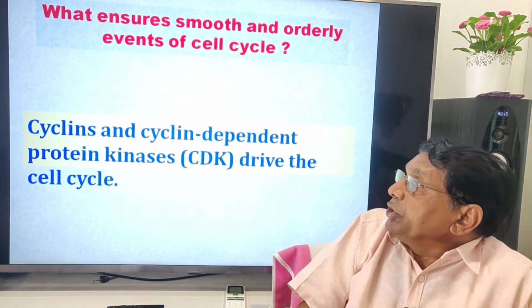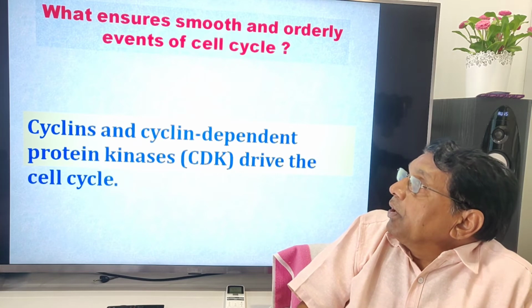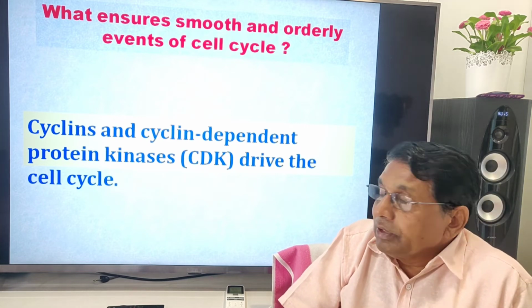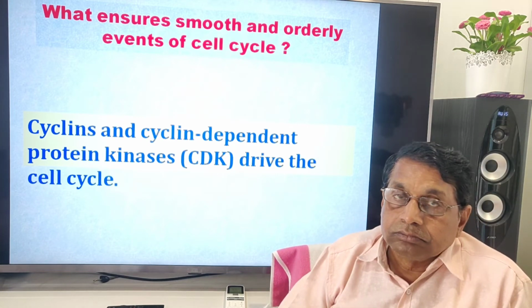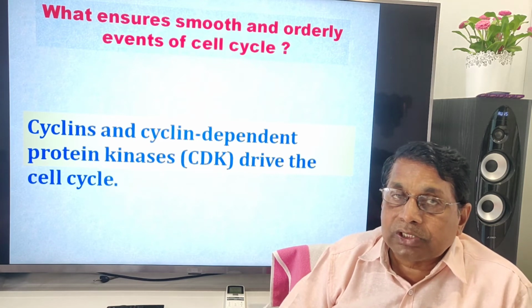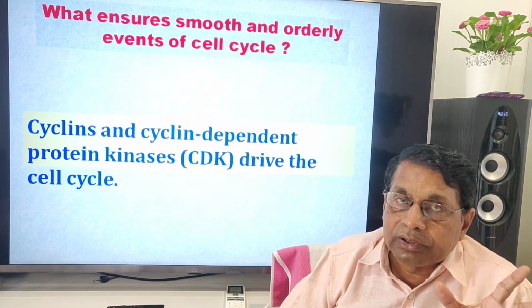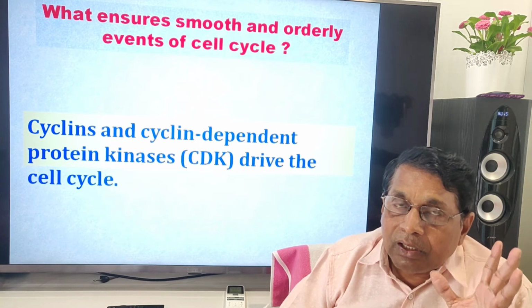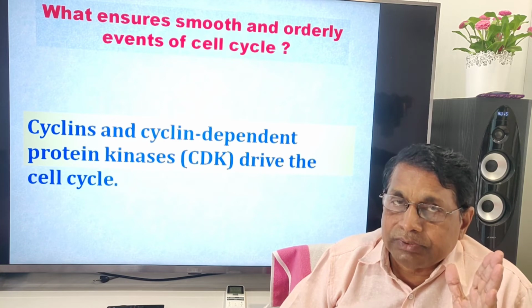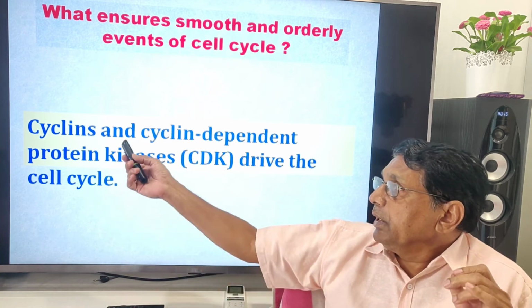Then what ensures smooth and ordered events of the cell cycle? In a normal individual, the cell cycle will go in an ordered sequence, well regulated. But how is this regulated?